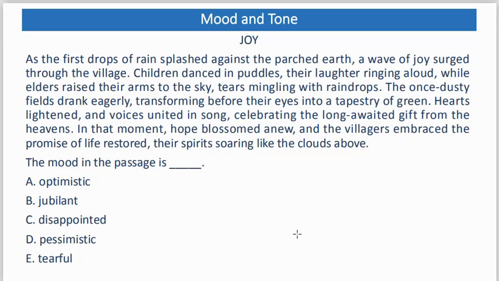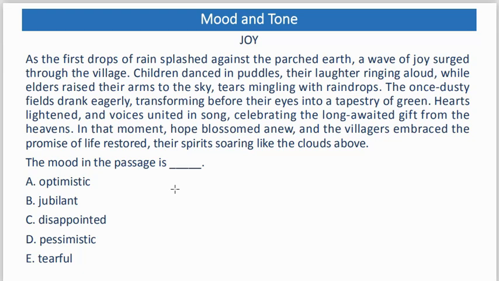The mood in the passage is: A. Optimistic, B. Jubilant, C. Disappointed, D. Pessimistic, E. Tearful. We are not just going to pick the option. We are going to pick the option based on the evidence, based on the pointers we found in the passage. Now let's go through some of the pointers to help us identify the correct option from the passage.